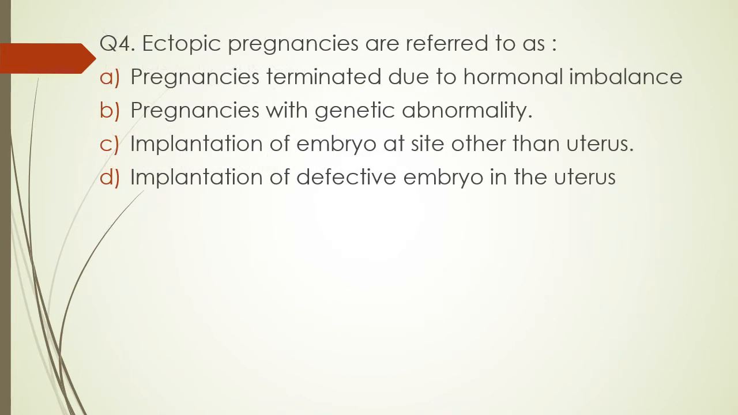Question 4. Ectopic pregnancies are referred to as? Option A. Pregnancies terminated due to hormonal imbalance, pregnancies with genetic abnormality, implantation of embryo at site other than uterus, or implantation of defective embryo in the uterus. The correct answer is implantation of embryo at site other than uterus, which is called ectopic pregnancy.